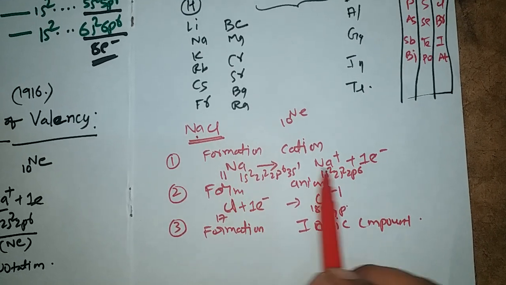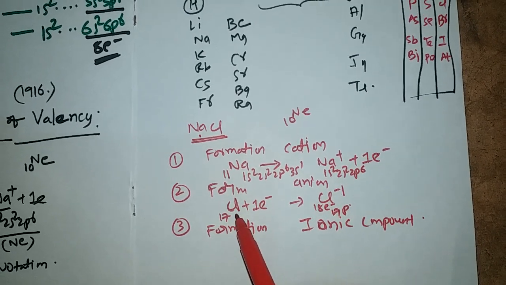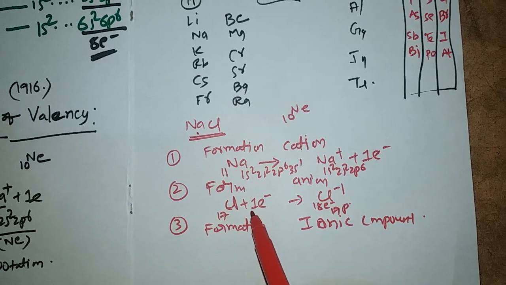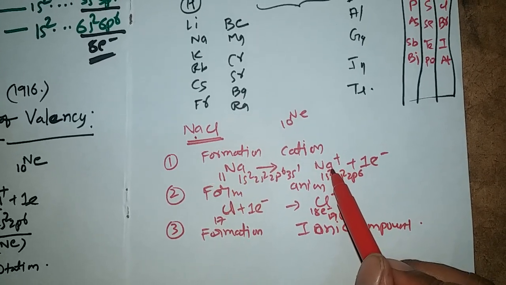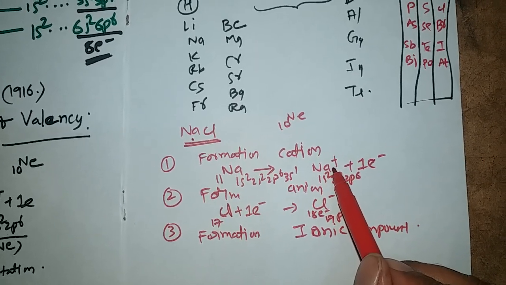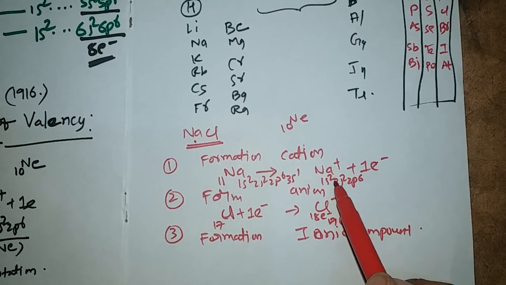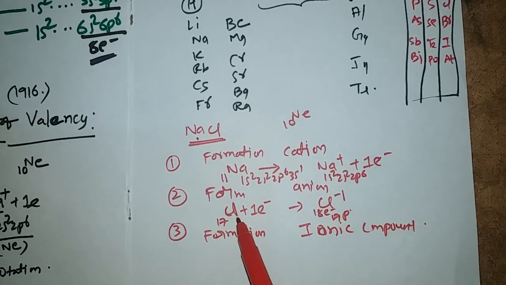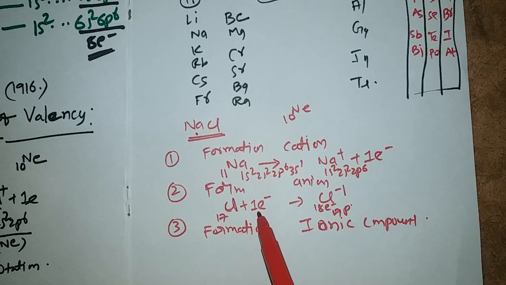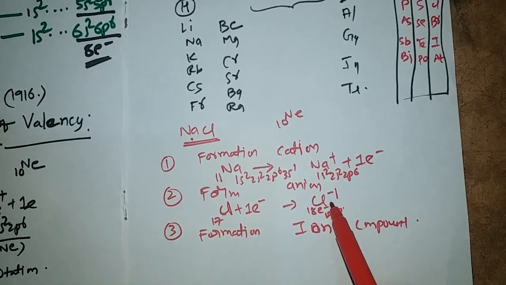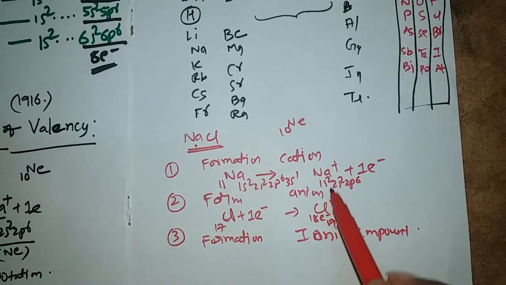The metal will lose an electron, the non-metal Cl will gain an electron. After losing an electron, the sodium will get one unit positive charge. At the same time, the non-metal chlorine gets the electron lost by the sodium, and it now becomes a uninegative ion, that is Cl minus.